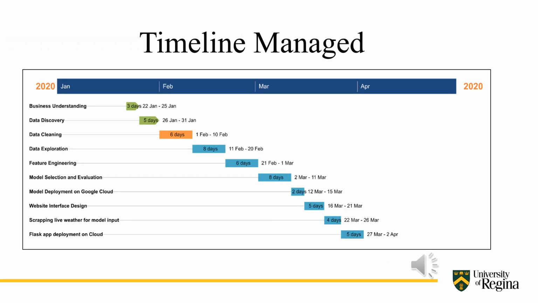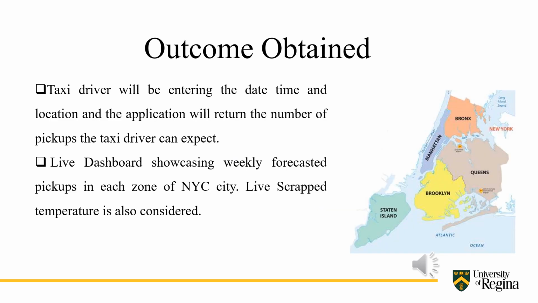The following Gantt chart shows how I managed my timeline for the project, and I deployed my Flask application on the 2nd of April. The outcomes obtained: the taxi driver will enter the date, time and the location, and the web application will return the number of pickups the taxi driver can expect. There is also a live dashboard that will showcase the weekly forecasted pickups in each zone of New York City, and the live scraped temperature is also considered in predicting the forecasted pickups.